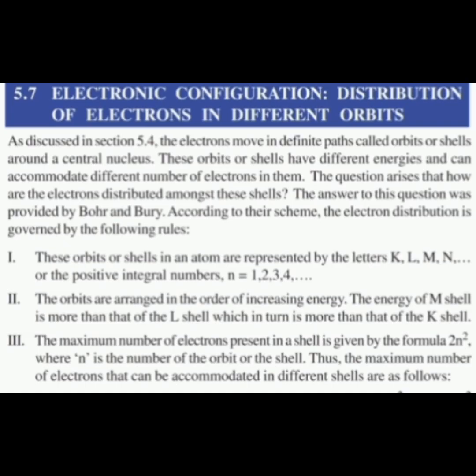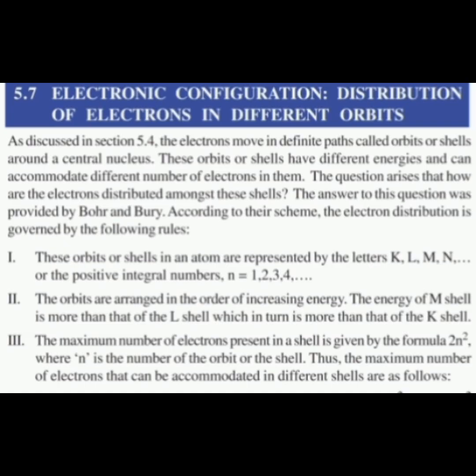The question arises: how are the electrons distributed amongst these shells? The answer to this question was provided by Bohr and Bury. According to their scheme, the electron distribution is governed by the following rules.